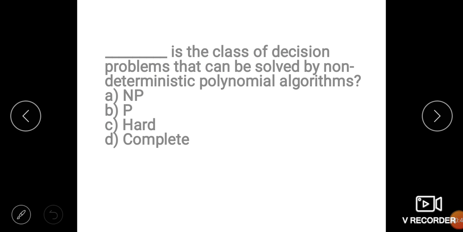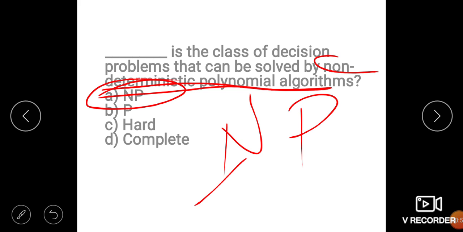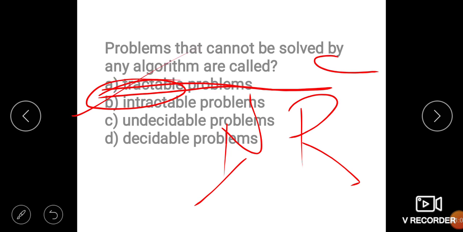And dash is the class of decision problems that can be solved by a non-deterministic polynomial algorithm. We know that the full form of NP is that N stands for non-deterministic and P stands for polynomial. So for this reason option A is the answer.